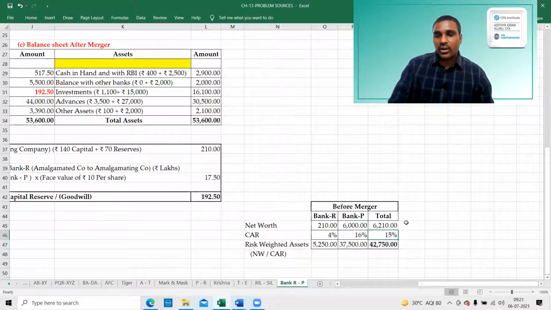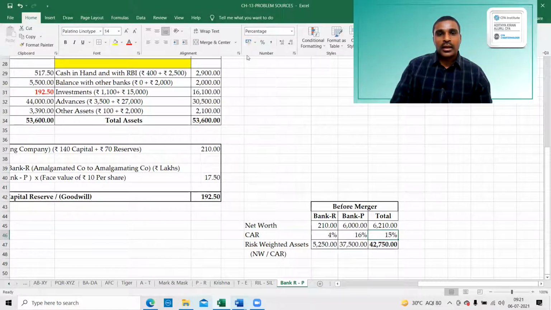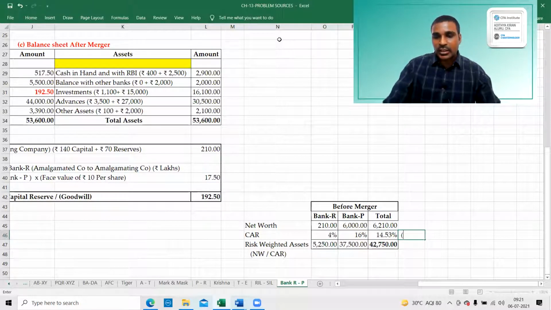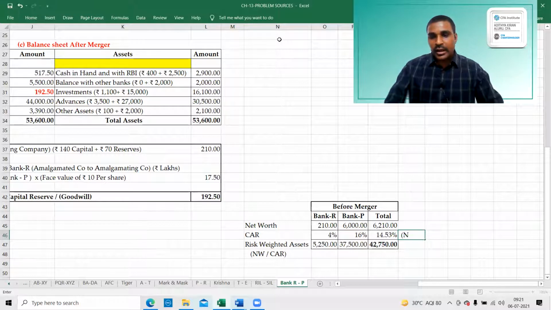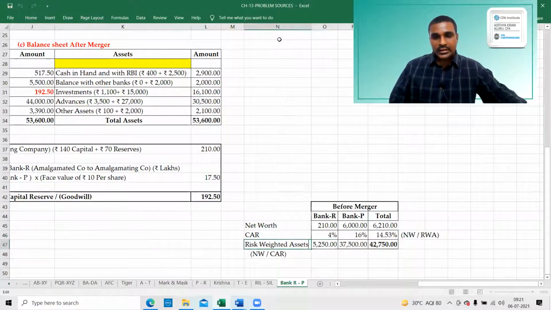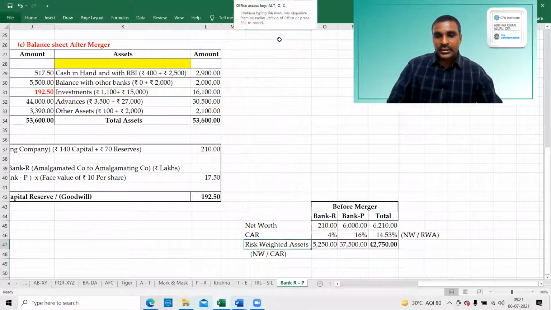This is the point: 15% or 14.53. Here is how I got this CAR, the capital to risk assets ratio. This will be net worth divided by risk weighted assets. That is the point.